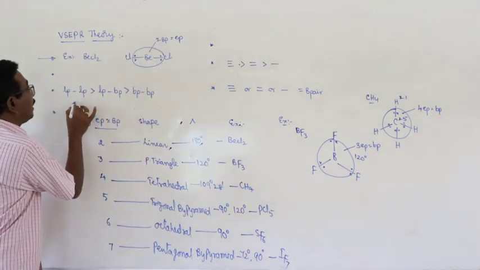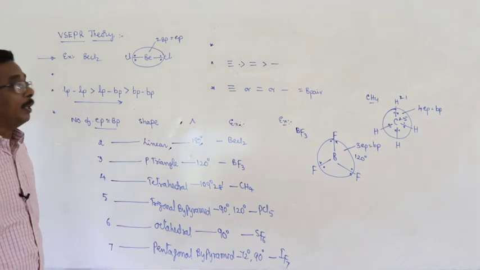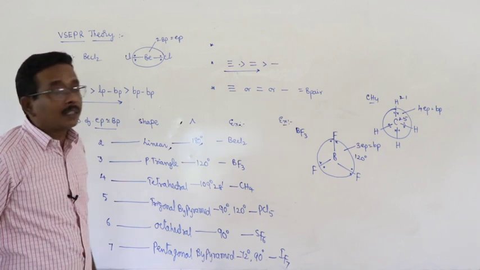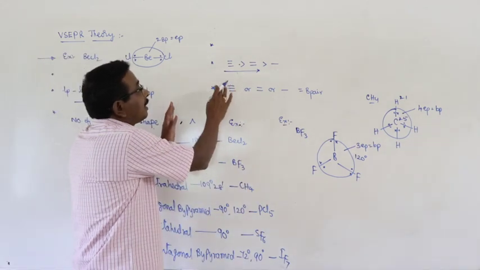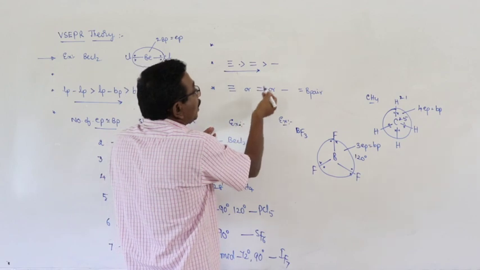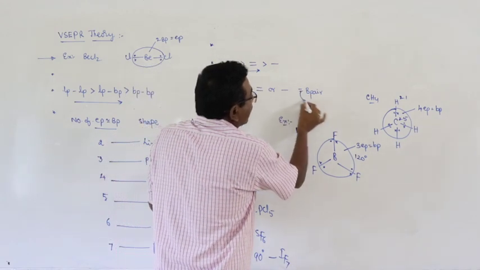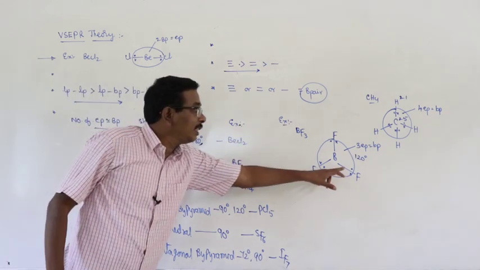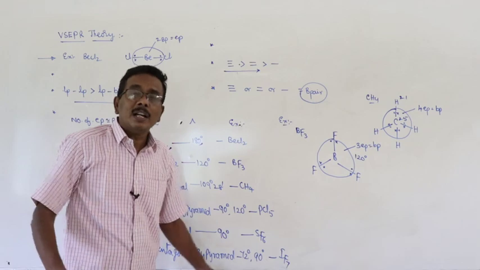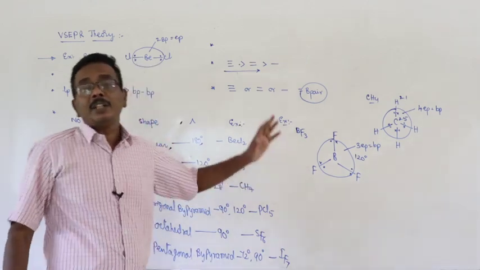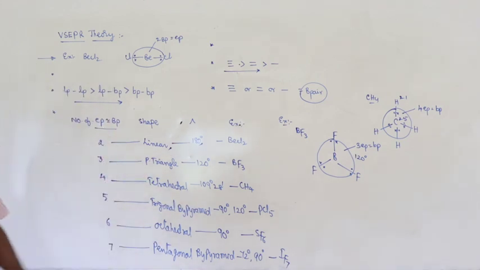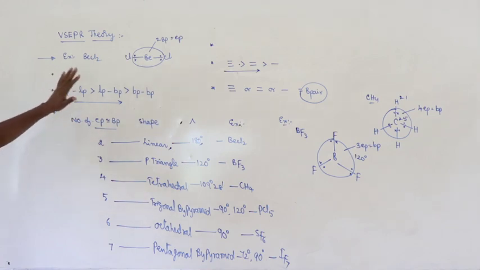This is the decreasing order of the repulsion between different electron pairs. This is another order of the repulsions between the electron pairs. And here, according to VSEPR theory, that may be triple bond or double bond or single bond, that is considered as one bond pair only. If there is any lone pair present in the valence shell of central atom, one or more, that affects the shape of molecule and also bond angles and also bond lengths. This is about the important features of VSEPR theory.